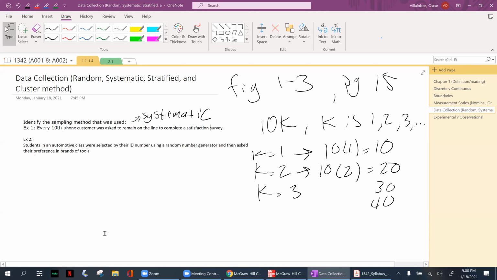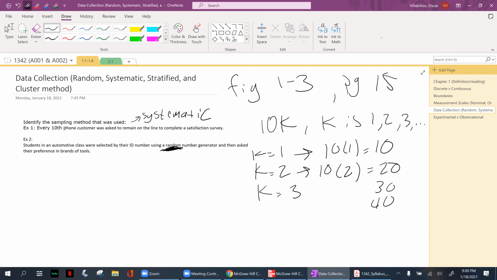Another example would be students in an automotive class were selected by their ID number using a random number generator and then asked their preference in brand of tools. Preference in brand of tools. And you might already have guessed, this is the keyword you're looking for. That's the keyword you're looking for.